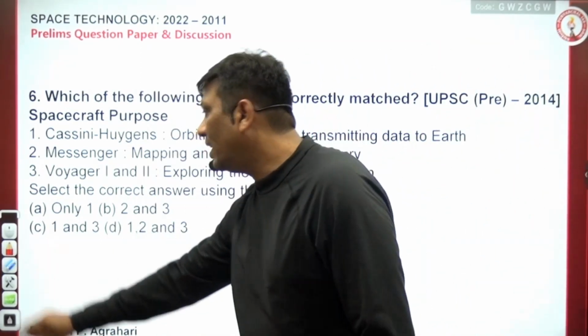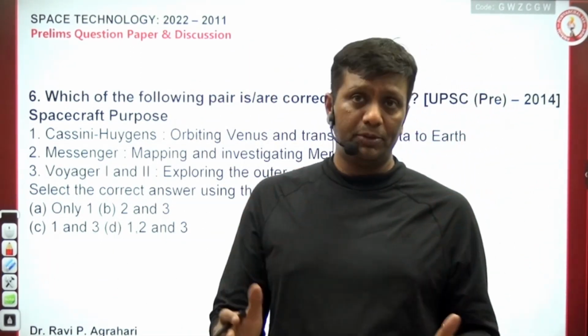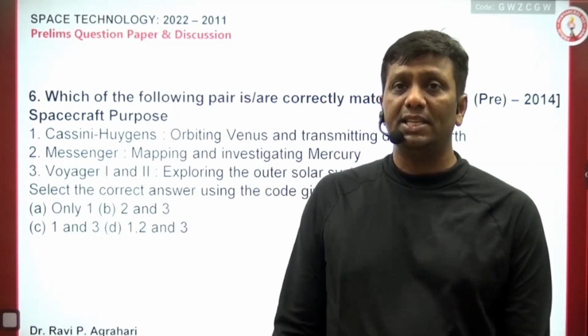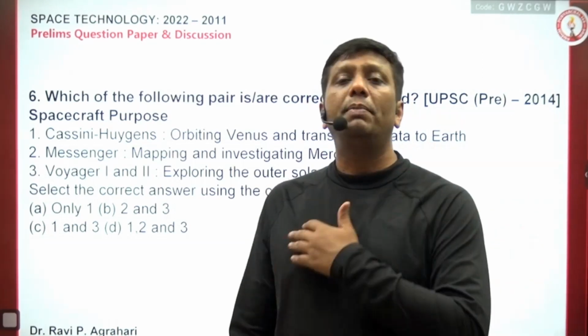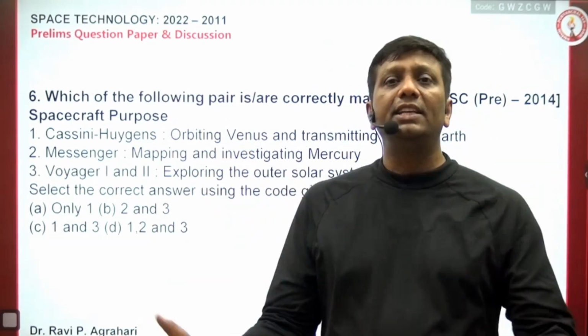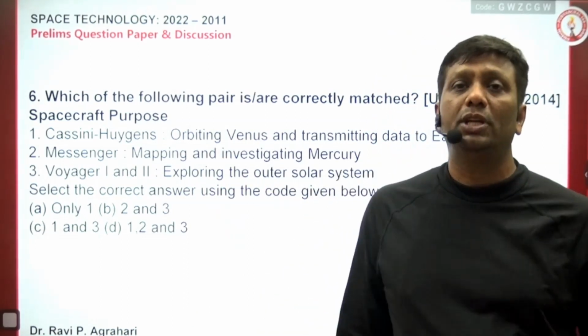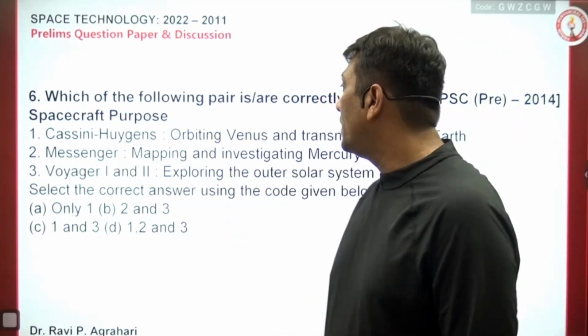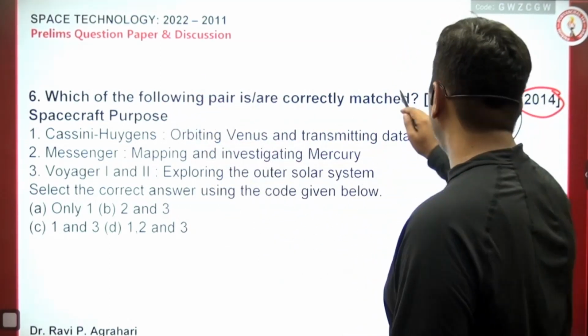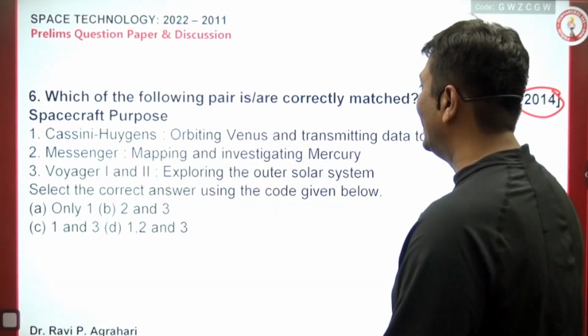The next question is where UPSC asks from various international space missions. I have seen that people were busy with international space missions, with maybe 6, 7, 10 names in the newspaper every month. But here UPSC has only one question, in 2014. Which of the following pairs is correctly matched? UPSC Prelims 2014, spacecraft and purposes.